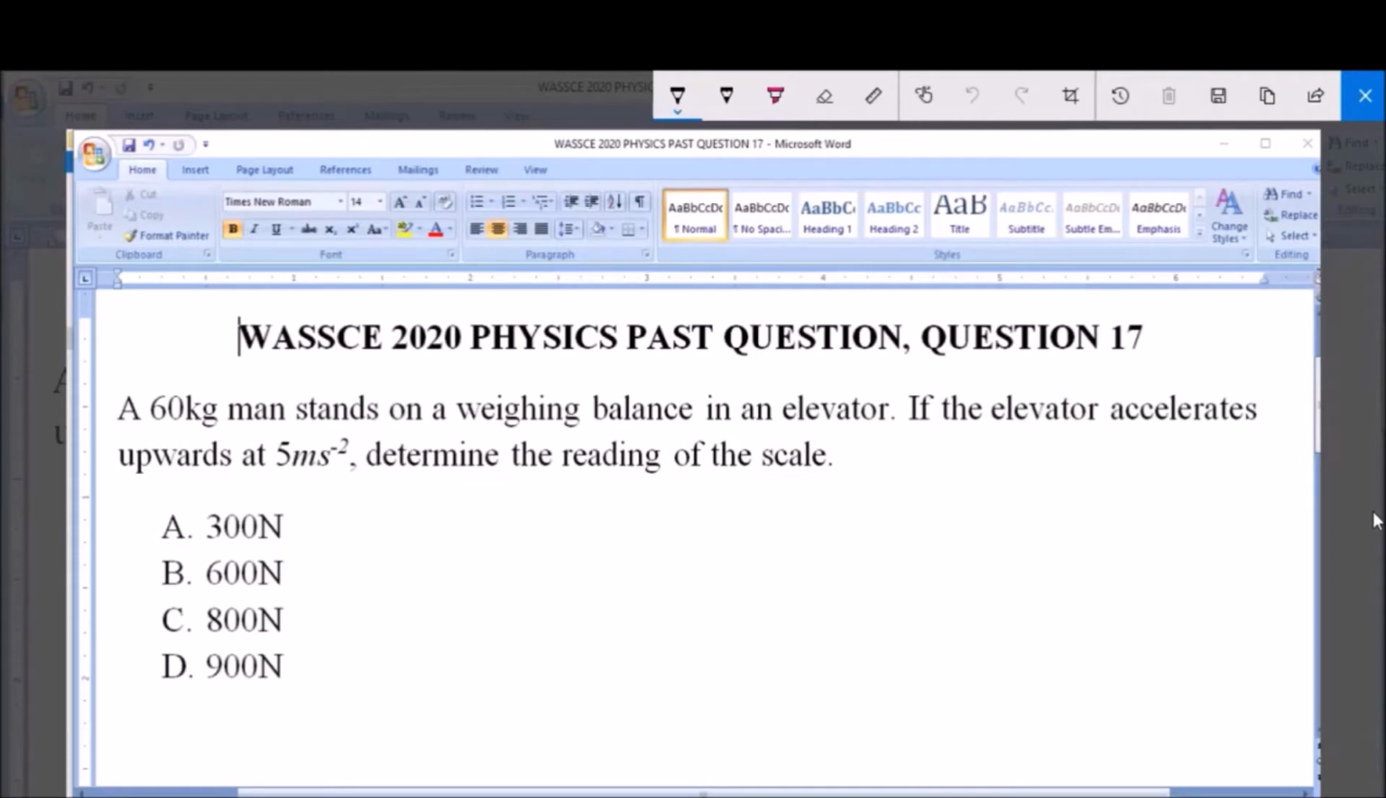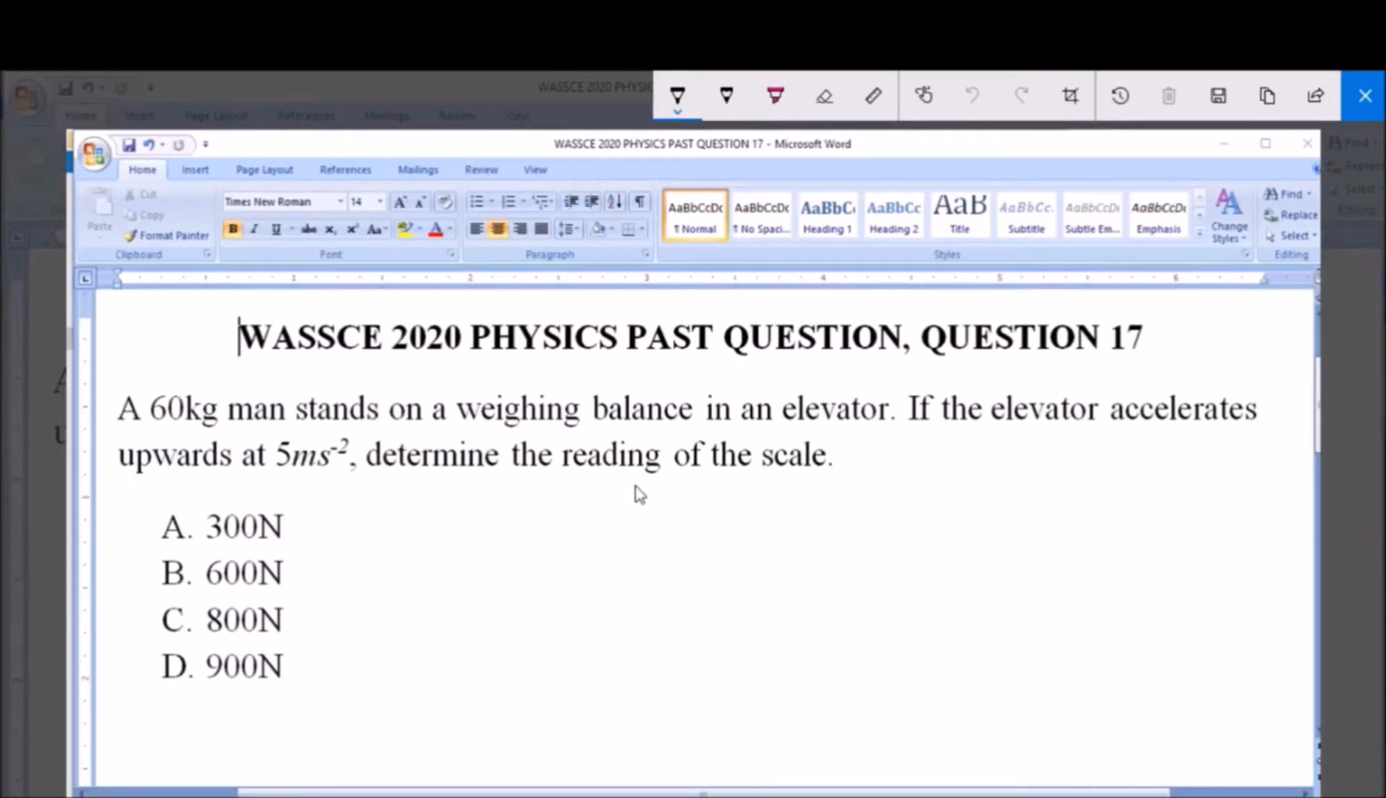I will be answering WASSCE 2020 physics past question 17. A 60 kg man stands on a weighing balance in an elevator. If the elevator accelerates upward at 5 meters per second squared, determine the reading of the scale. A: 300 Newton, B: 600 Newton, C: 800 Newton, and D: 900 Newton.